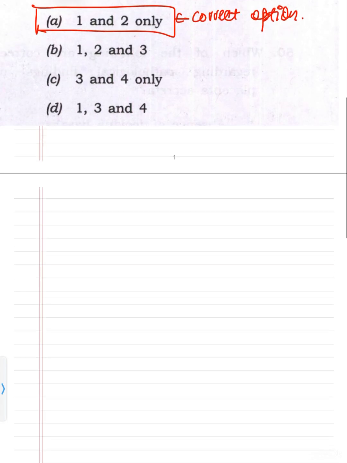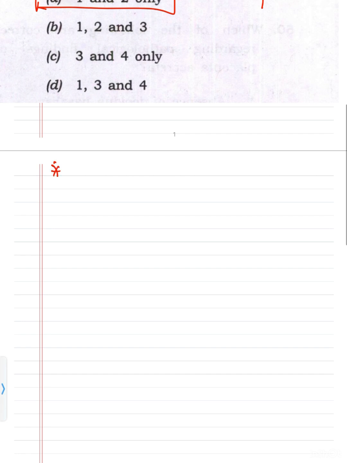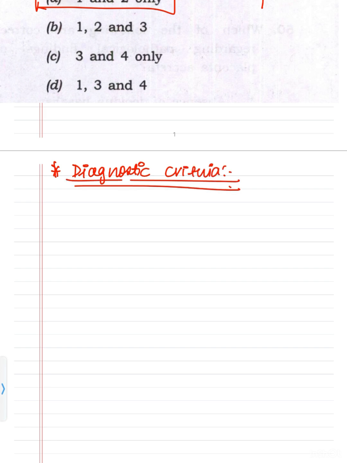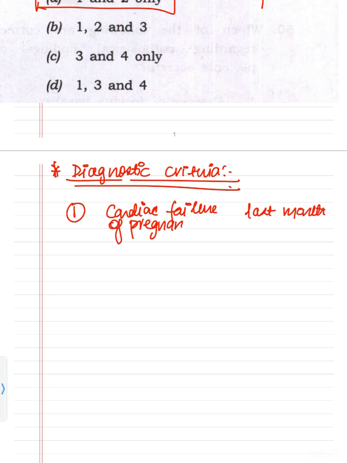So reading more about peripartum cardiomyopathy, what are the diagnostic criteria? It should fulfill these 4 criteria. The first one is that the heart failure is from the last month of pregnancy to 5 months postpartum.